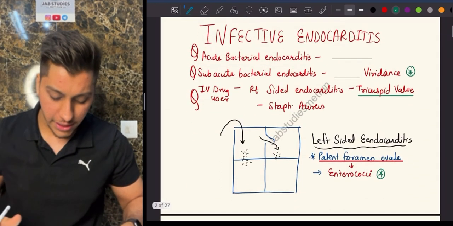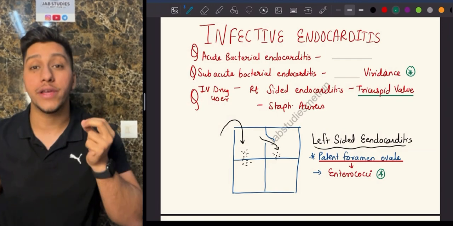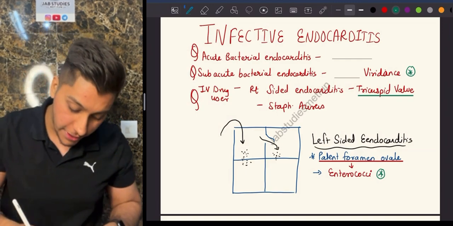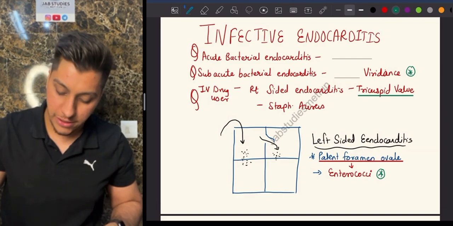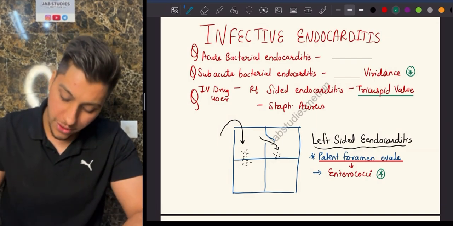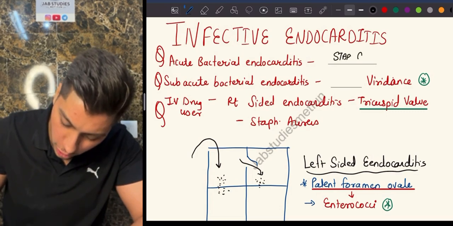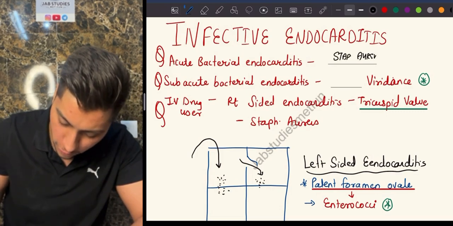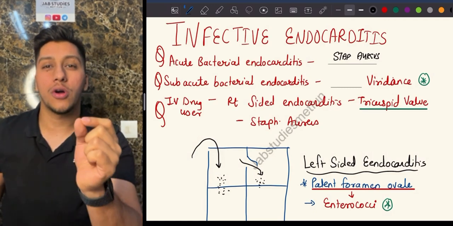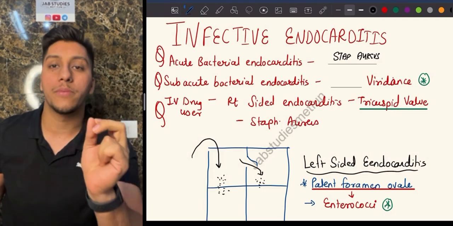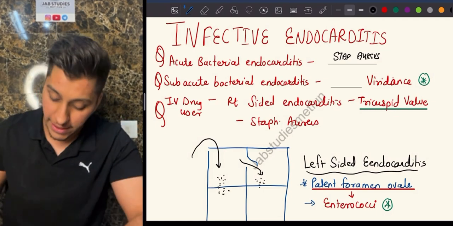First thing we need to know is in infective endocarditis, what is the organism causing it? Obviously, it's going to be a bacteria. Now, what is the most common cause of acute bacterial endocarditis? The most common cause of acute bacterial endocarditis is going to be, very good, Staph aureus. Answer is Staph aureus. Most common cause of subacute? Acute we know is Staphylococcus aureus, and the most common cause of subacute bacterial endocarditis is going to be